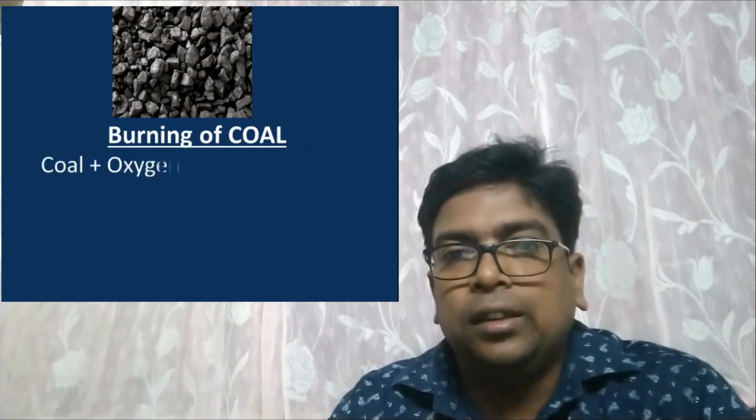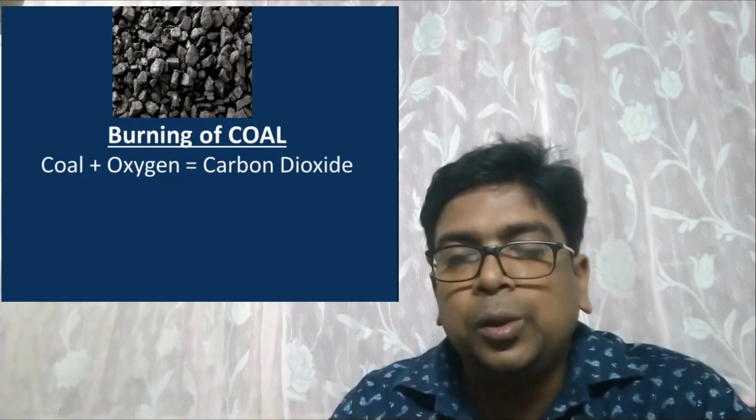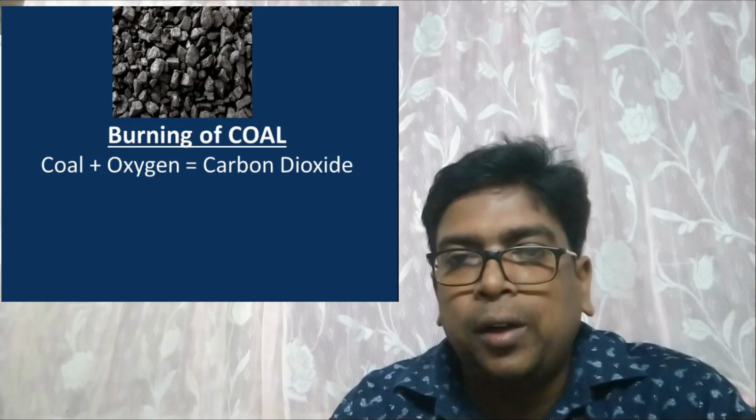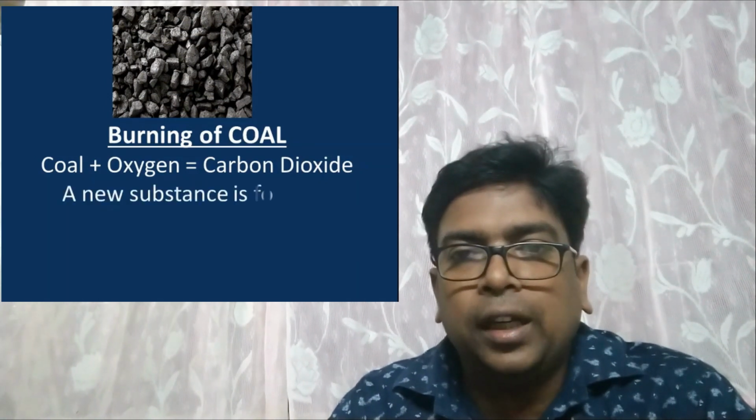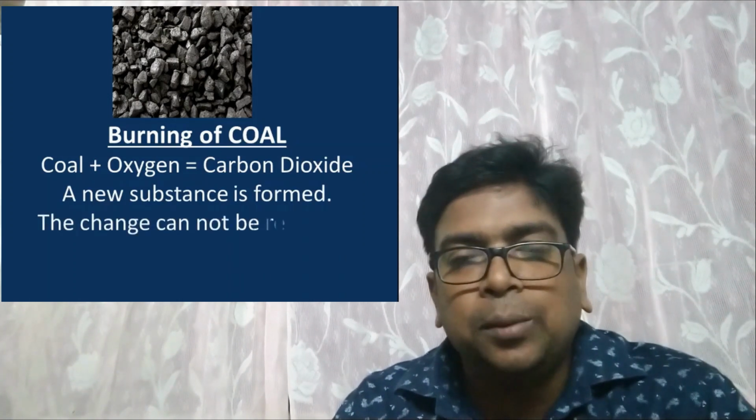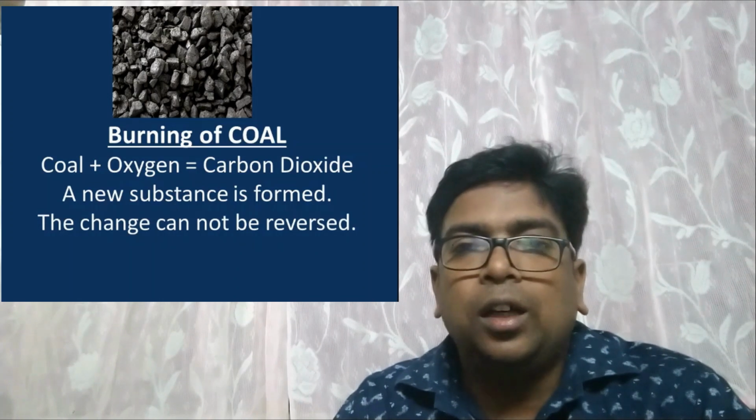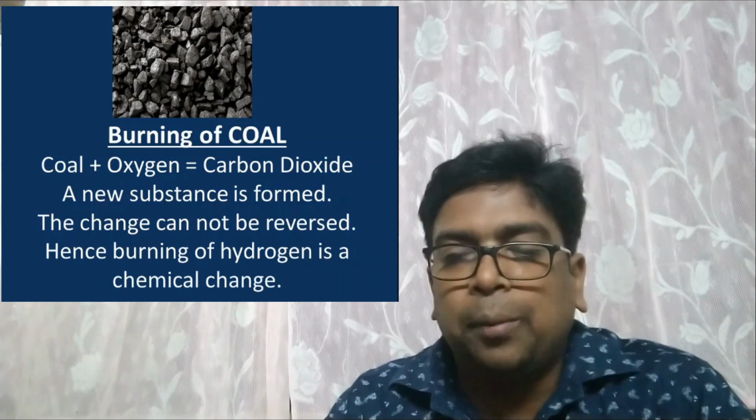Next, we will see the burning of coal. Coal contains mainly carbon. So when coal burns in the presence of oxygen in air, it forms carbon dioxide. Here also you can see a new substance, carbon dioxide, is produced. On cooling this carbon dioxide, we cannot get back coal once again. So it is an irreversible change, and a new substance is formed. So this is an example of chemical change.